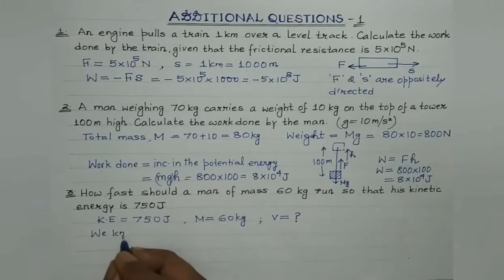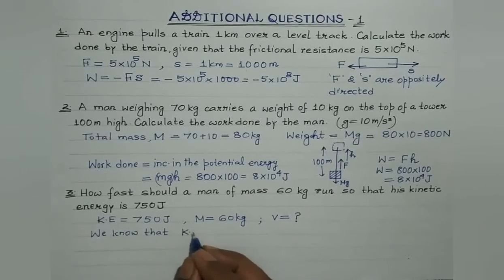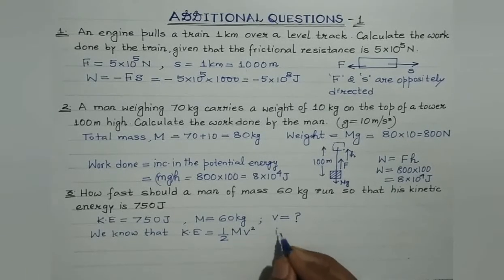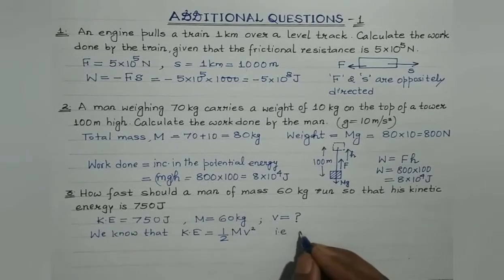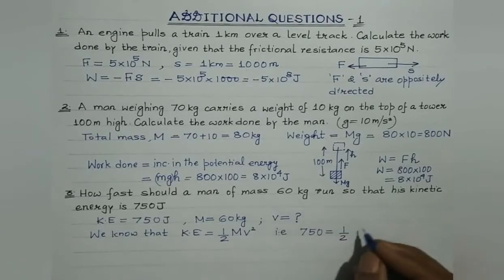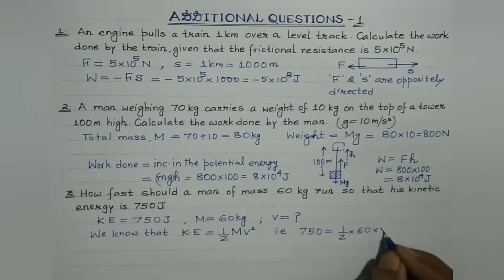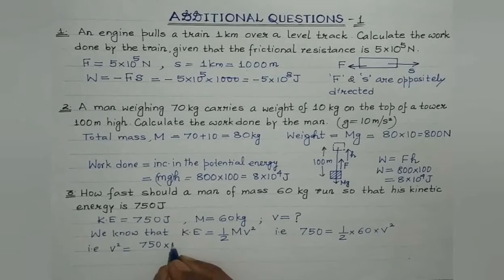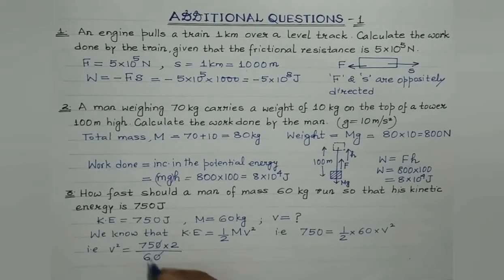Now we know that kinetic energy is given by half mv square. That is, let's substitute the value. 750 is equal to half, mass is 60, multiplied by v square. That is, v square would be equal to 750 multiplied by 2 divided by 60. 0 gets cancelled.